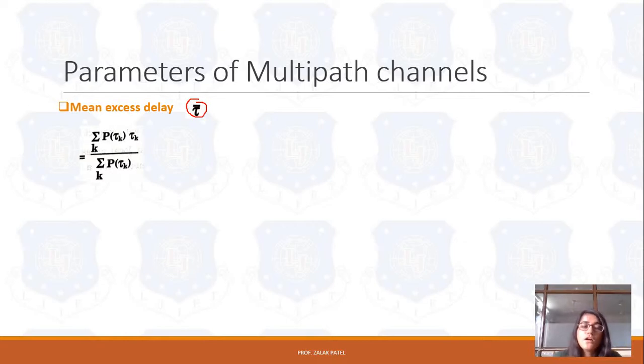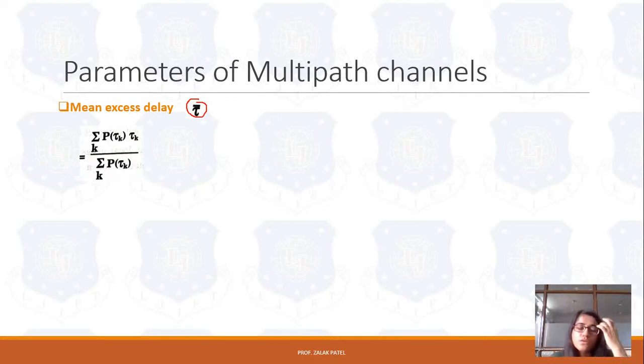For this equation you should have two values. One value is for power level and the other value is for time. So mean excess delay tau bar is given by sigma over k of power at tau k into tau k, meaning the time, divided by the total power level.